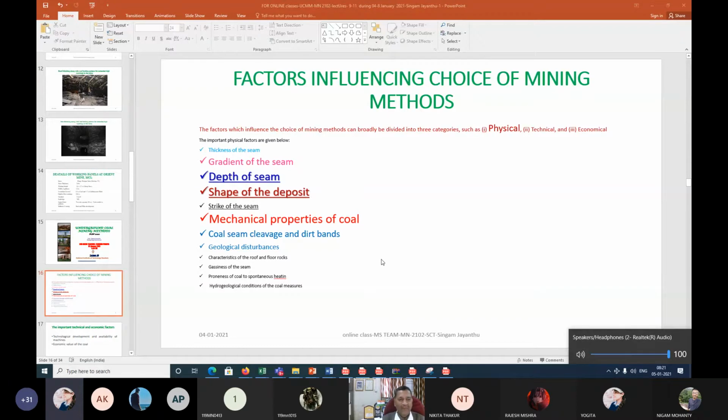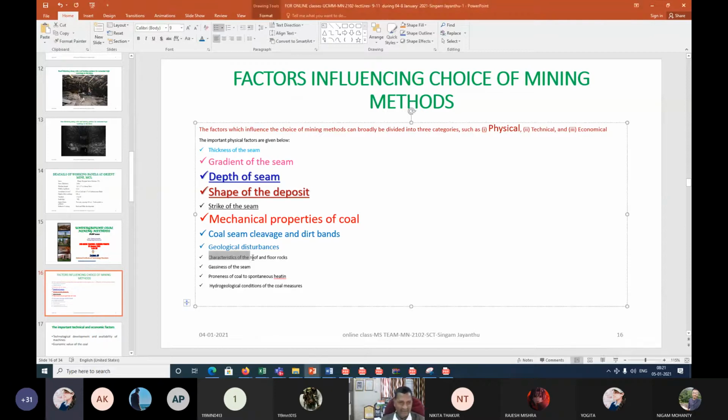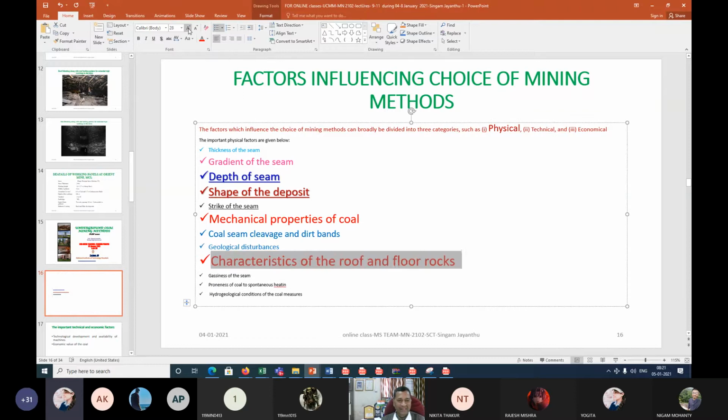Then, in a very simple way, if the roof is very strong, there are also many categories, right? That is the reason why I asked you about any parameter. Now it is easy to explain through this. We are discussing the characteristics of the roof and floor rocks.